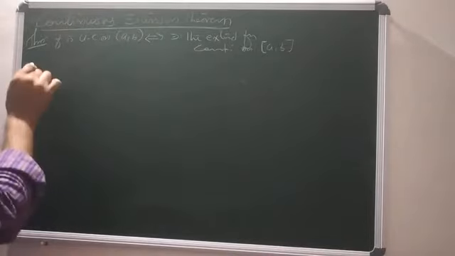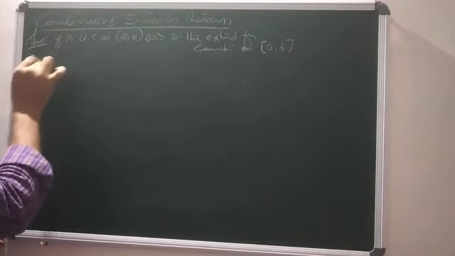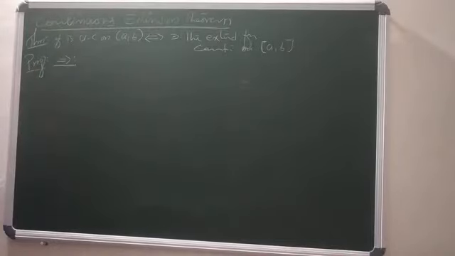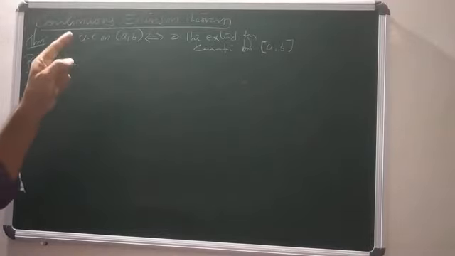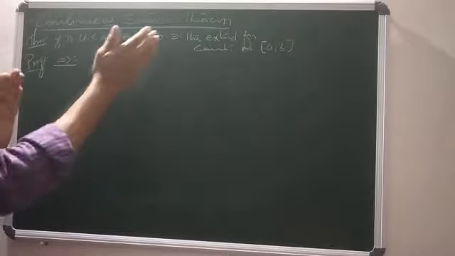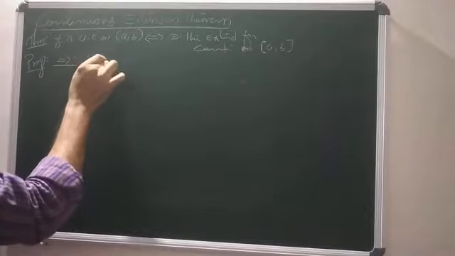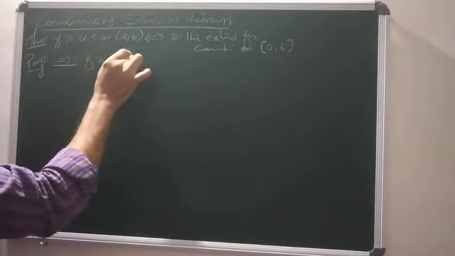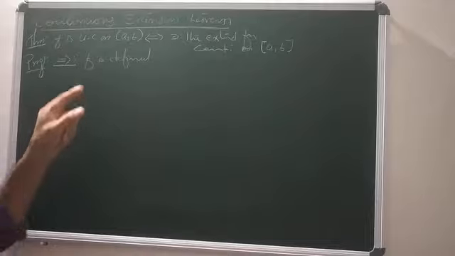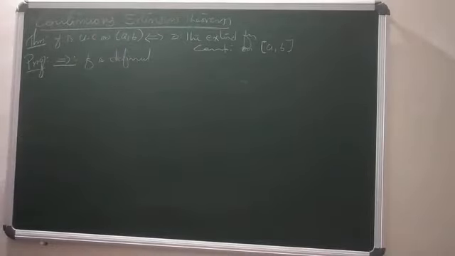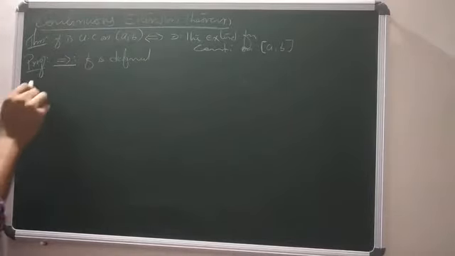How to prove it? Its proof: come to the necessary arguments. It is immediate. First, suppose that f can be defined. The first inclusion is, suppose the function f is defined at the end points a and b of the open interval (a, b), such that the extended function is continuous on the closed interval [a, b].